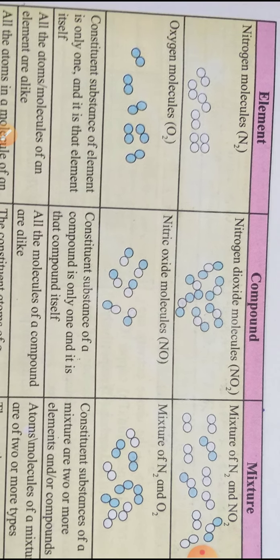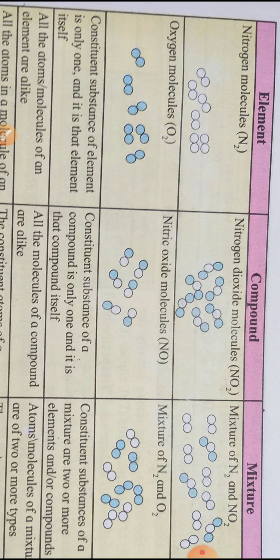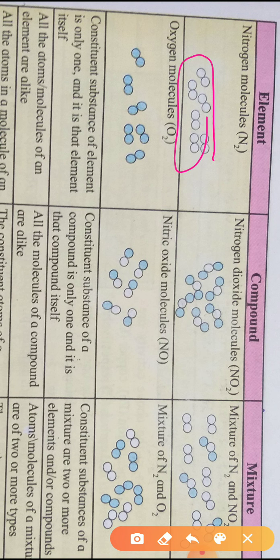Elements. First, nitrogen molecule, N2 molecule. Second, compound example, nitrogen dioxide molecule. Then third, mixture of N2 and NO2. Yes. Nitrogen molecule means all atoms are nitrogen. So N plus N, N2 molecule. Two similar atoms join to form elements.